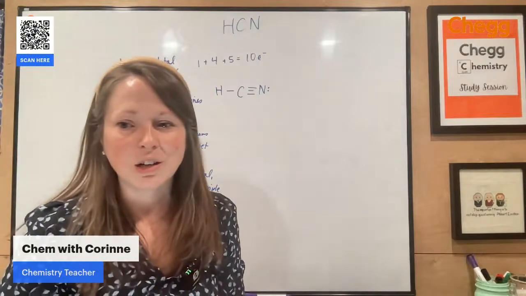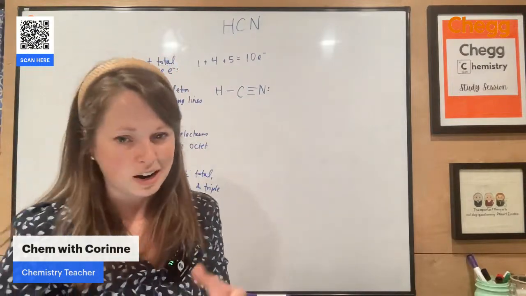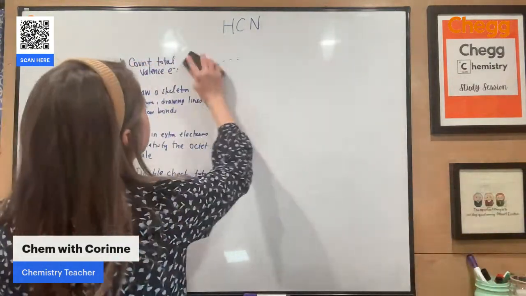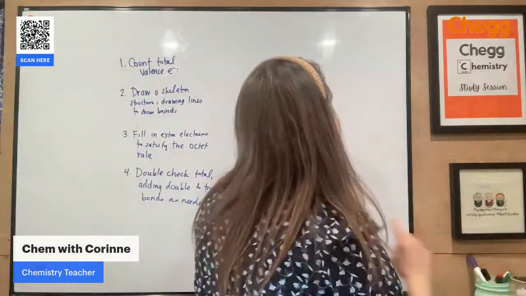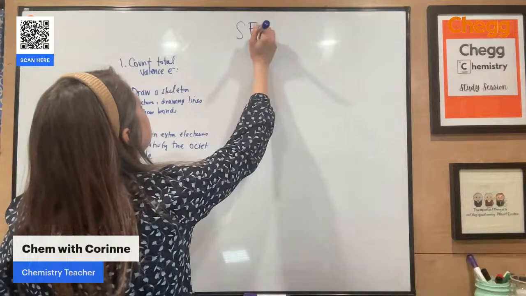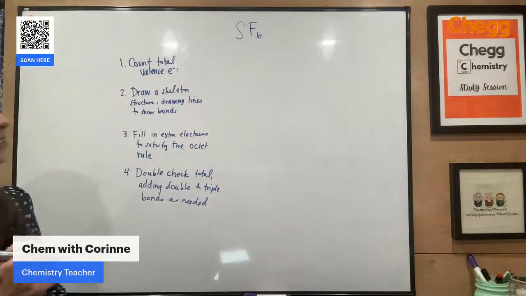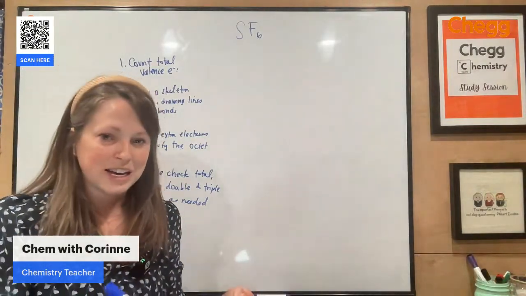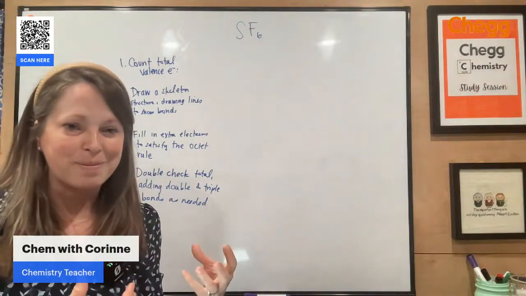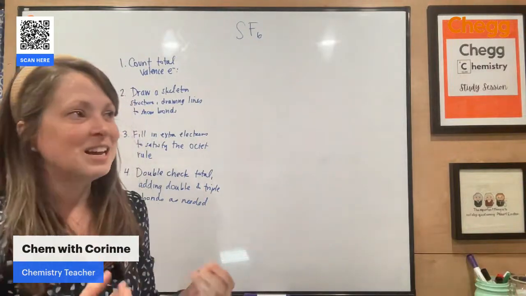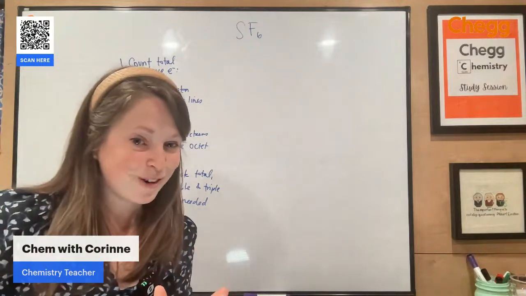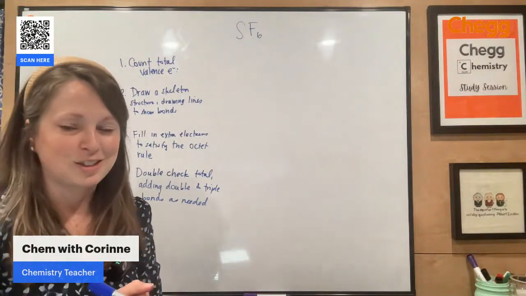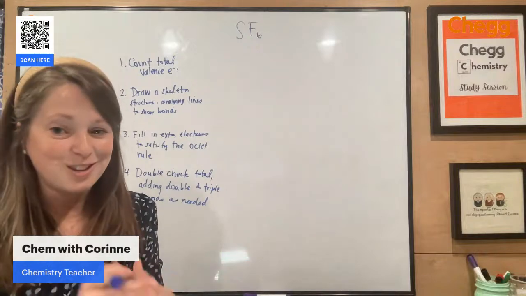It looks like we had a question. Can you demonstrate an example when an element has an expanded octet? Yeah. So there are situations, right, where we're going to have what's known as the expanded octet. So let's look at, I don't know, sulfur hexafluoride. All right, so with this one, the process is still the same. So if you are not familiar with this, an expanded octet is when the central atom has more than 8 valence electrons. And if you did not know that could happen, I'm sorry to ruin your world, but yeah, it can happen. It's called hypervalent. So if an element is hypervalent, it just means that it can have more than those 8 electrons.